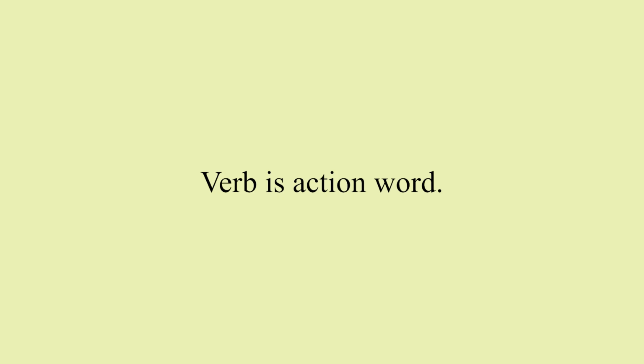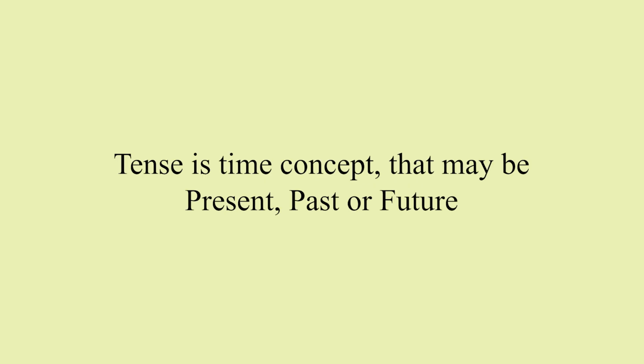We need to carefully memorize the following notes based on what we have learned from the above discussion. Here are some important points to consider. Verb is action word. Tense is time concept that may be present, past or future.